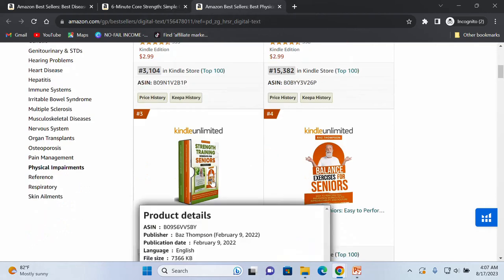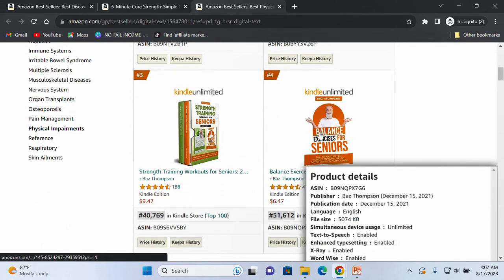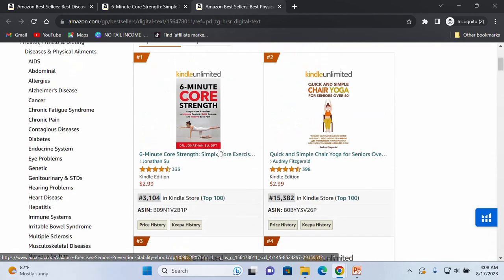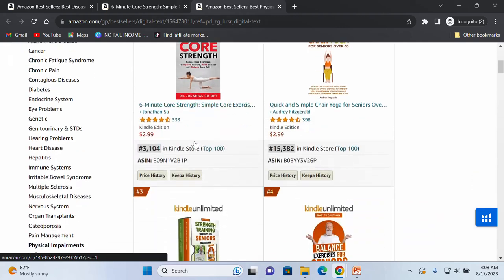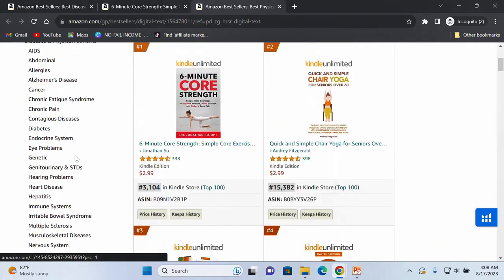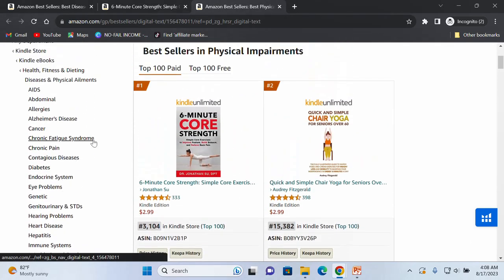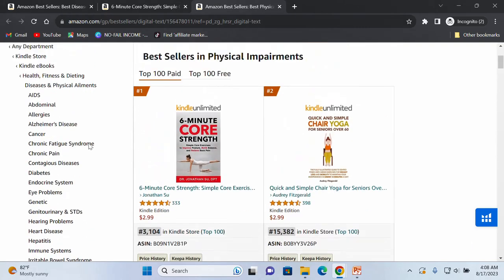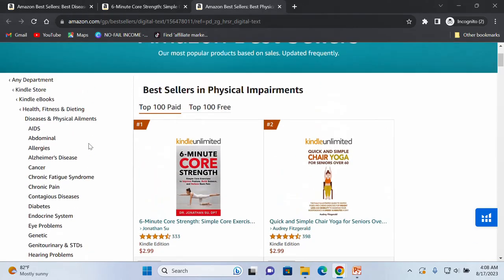Okay, so now look at another book, Balance Exercise for Seniors. Let's try to check some titles here and further our keyword research from here. But I think this video is a bit long, so let me just end it here. In the next video, which is going to be video 2 of this keyword research, we are going to further our research of keywords, and I'm going to show you how you can go about it and do this the right way.